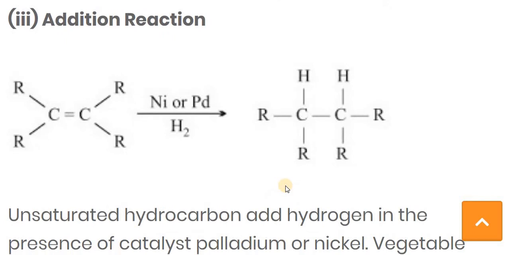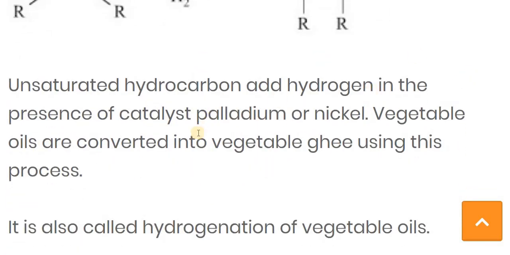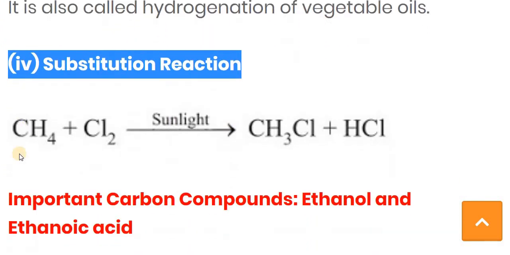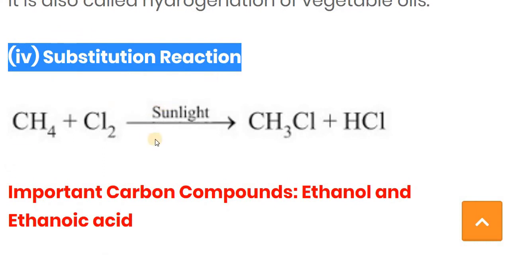Then after that we saw the addition reaction. In an addition reaction, unsaturated hydrocarbon is converted into saturated hydrocarbon in the presence of nickel or palladium. So the unsaturated hydrocarbon adds hydrogen in the presence of the catalyst palladium or nickel. Vegetable oil is converted into vegetable ghee using this process, so it is also called the hydrogenation of vegetable oil. Then at the last we saw the substitution reaction.